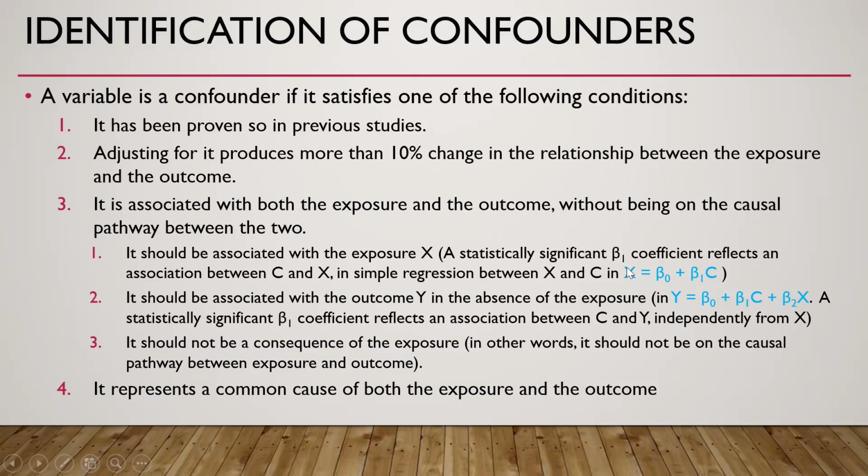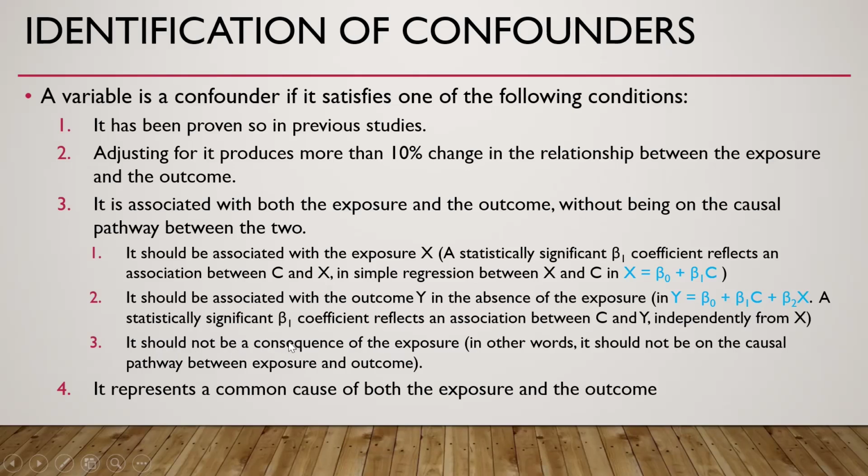So we have regressed the exposure on the confounder. It should be associated with outcome variable Y in the absence of exposure. So here in this regression equation, where we regress the outcome variable on the confounder as well as the exposure variable, if the beta 1 coefficient is significant, it means that C is a confounder.